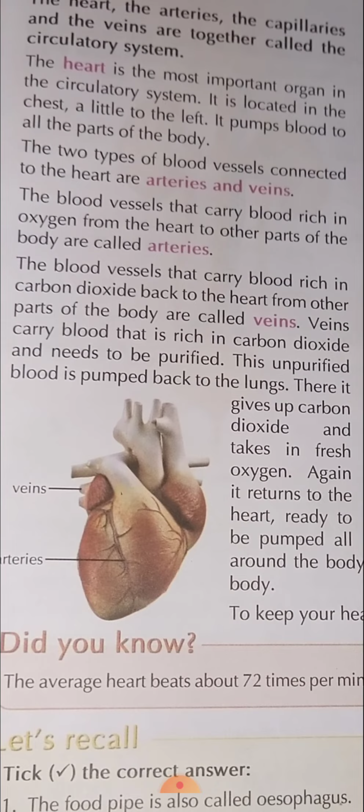Veins carry blood that is rich in carbon dioxide and needs to be purified. This unpurified blood is pumped back to the lungs. Then it gives up carbon dioxide and takes in fresh oxygen. Again, it returns to the heart, ready to be pumped all around the body. In this way, blood keeps on flowing in our body.